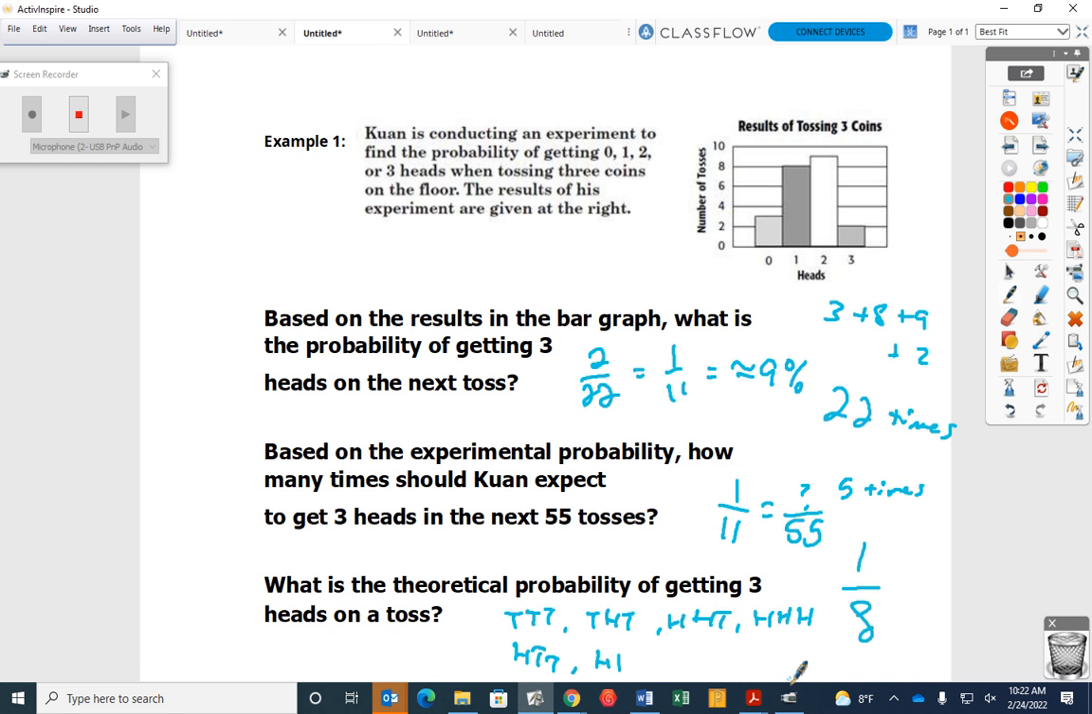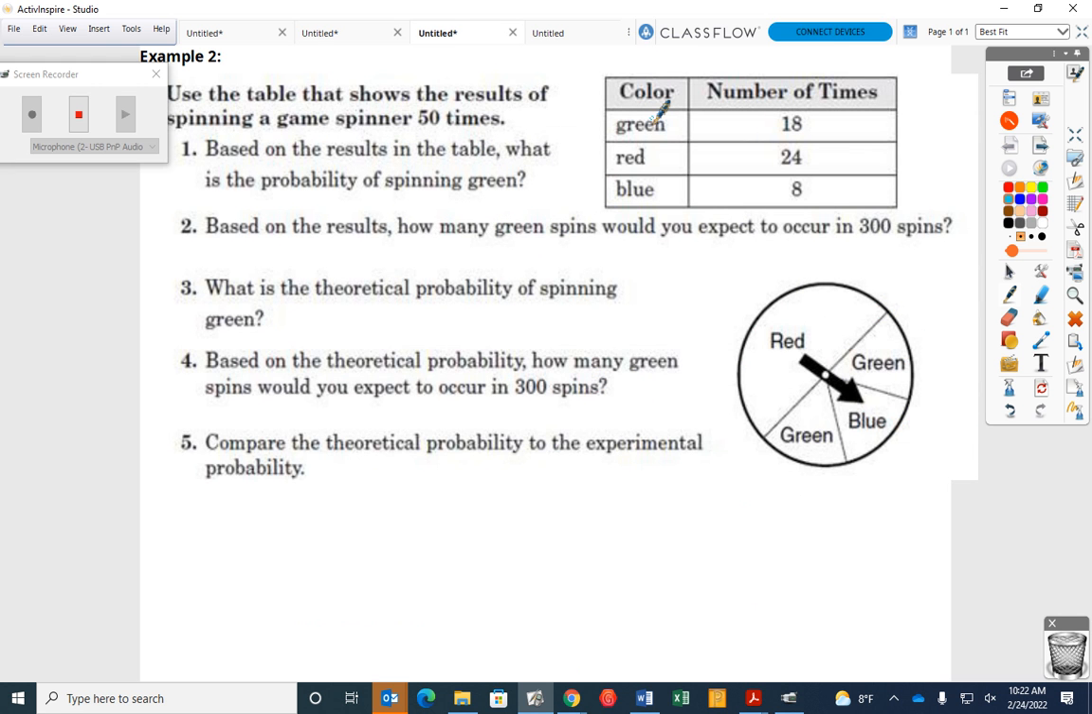All right, let's look at the next example, okay? You see the next example on your sheet? Okay, let's take a look at that one. We're going to use this table to the right. The first thing that we have to think about, just like with regular theoretical probability, is how many possible outcomes there are. This is experimental, based on how many times we did it. So what does that say? Use the table that shows the results of spinning a game spinner how many times? 50 times.